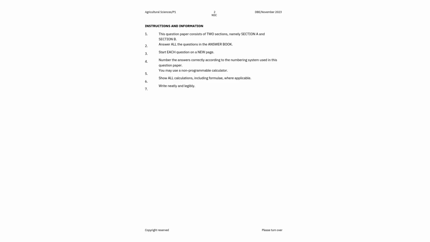Make sure you start each question on a new page. Make sure you number your answers correctly according to the numbering system. So because now we are doing agriculture, remember we have calculations. So make sure that you show all your calculations, all the formulas, and also make sure you write neatly. Remember, your teacher will not be marking you. So make sure that your writing is legible.